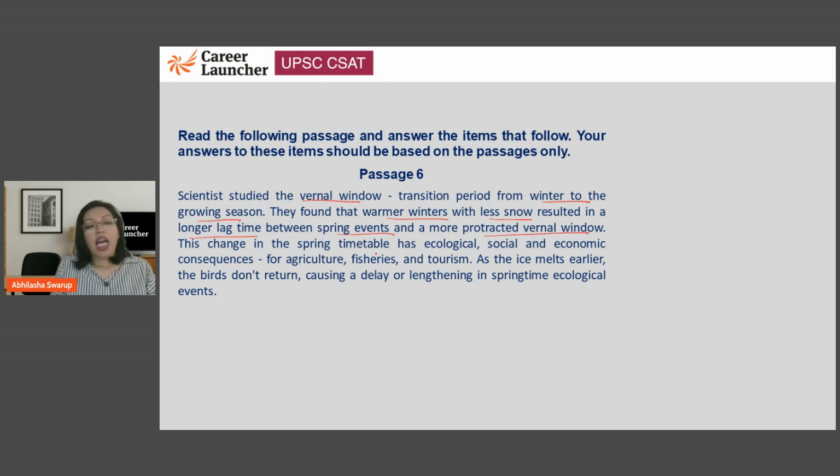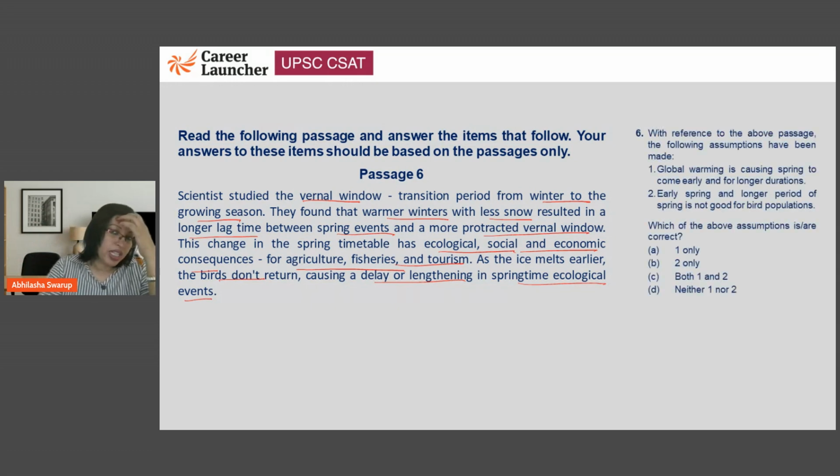This change in the spring timetable has ecological, social, and economic consequences for agriculture, fisheries, and tourism. As the ice melts earlier, the birds don't return, causing a delay or lengthening in the springtime ecological events. So, if the vernal window is longer, then the spring doesn't happen properly, and then therefore subsequently everything else is disturbed.